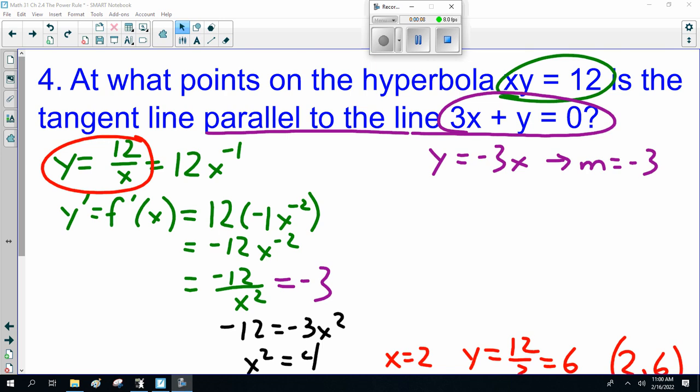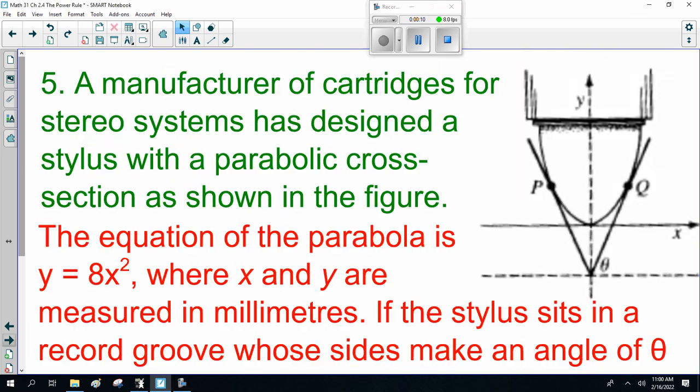Now, we talked about power rules and finding derivatives. So, let's do this one question, and we're done. A manufacturer of cartridges for stereo systems has designed a stylus with a parabolic cross-section as shown in the figure.